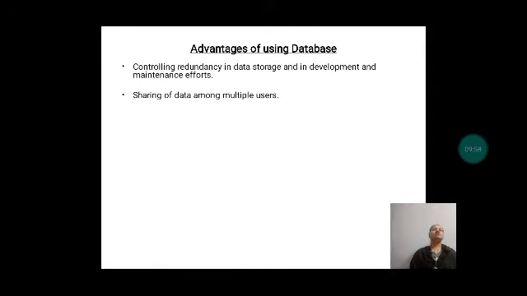So sharing of data among multiple users should be there depending upon the interest of the users, in which data the user is interested. If I am interested in only my account, then I can view only my account. If you people are interested in your account, yes, you will be interested in your account, right? Only you can view your data. That is what sharing of data among multiple users means.